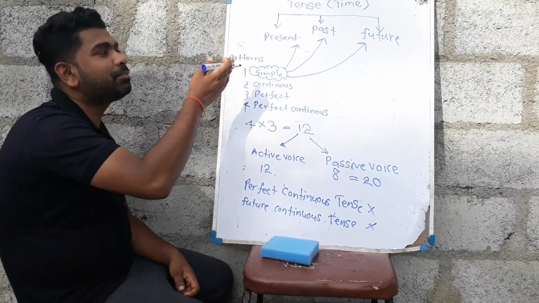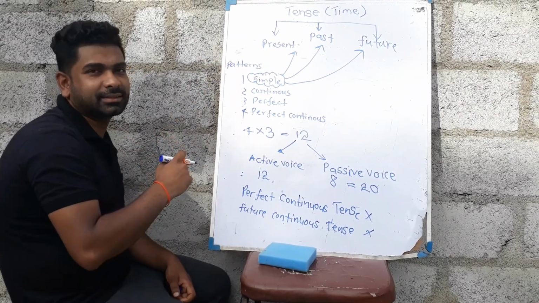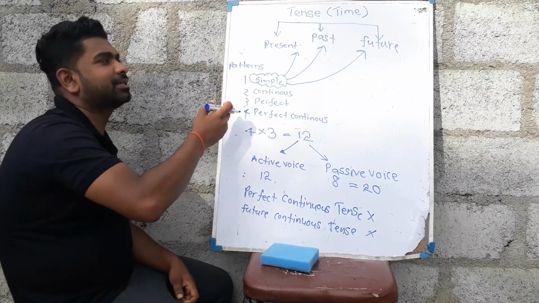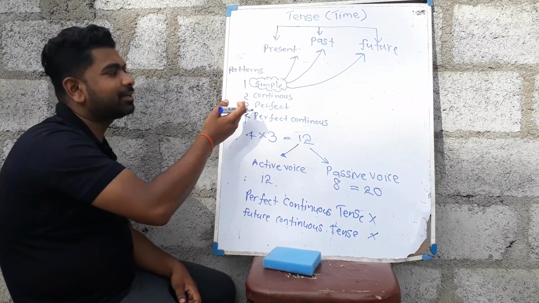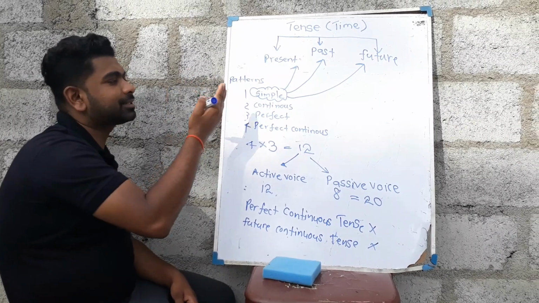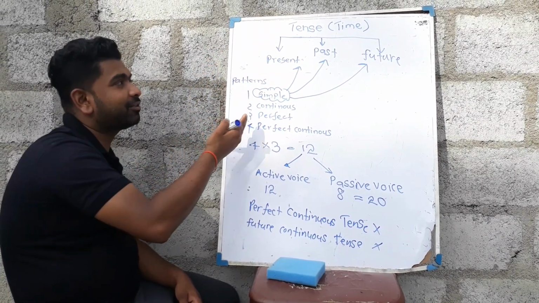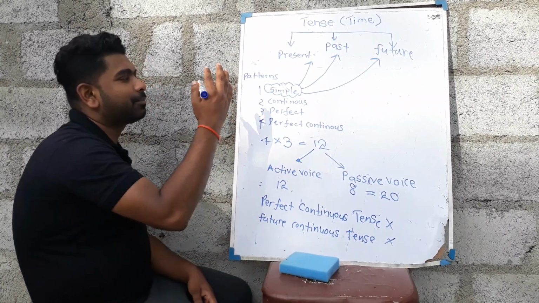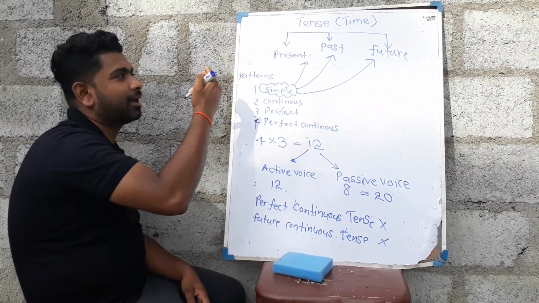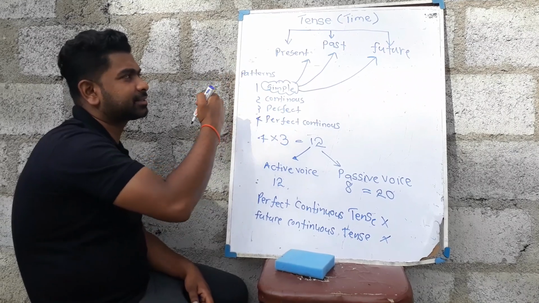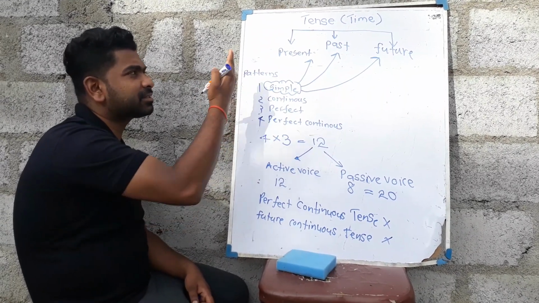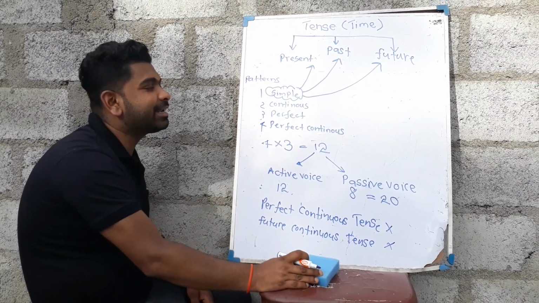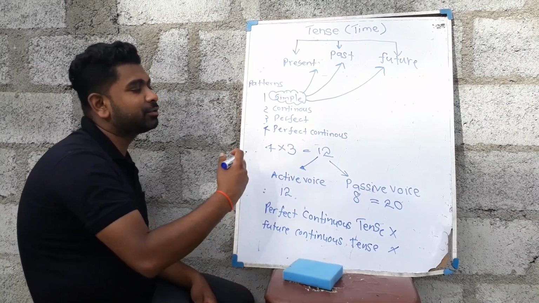Simple present tense, simple past tense, simple future tense. Then present continuous tense, past continuous tense, future continuous tense. Then if we consider the perfect pattern, present perfect tense, past perfect tense, future perfect tense. Okay. Then the last one, present perfect continuous tense, past perfect continuous tense, future perfect continuous tense. According to my shortcut, you can learn there are 12 tenses.